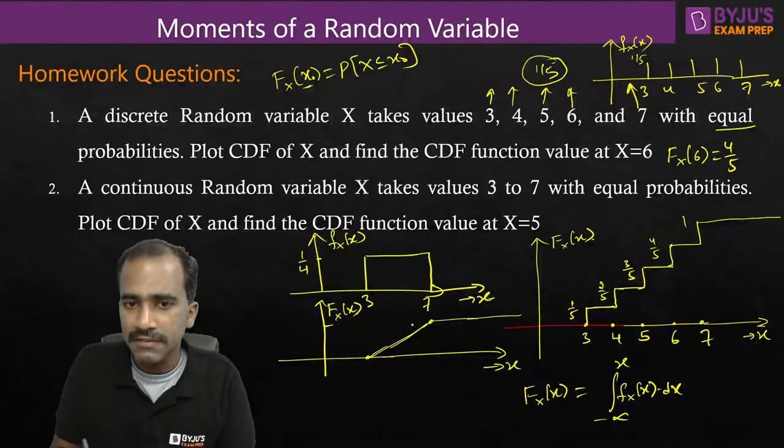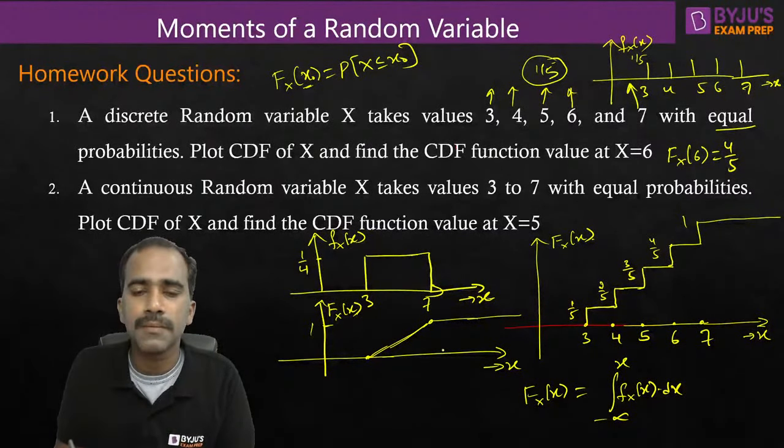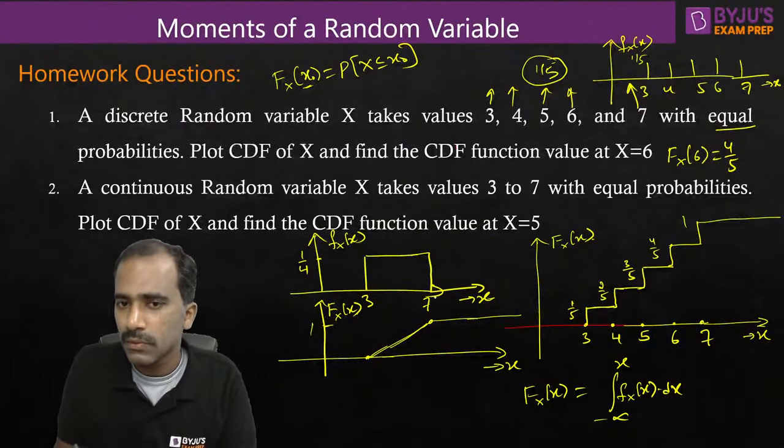And because it is CDF, we know this value will become 1. CDF, after a certain value of random variable, will become 1. What is that value? That we don't know. That value depends on the PDF.